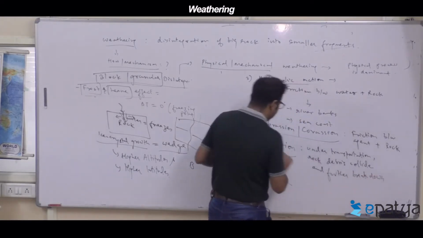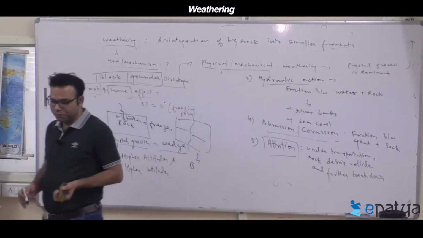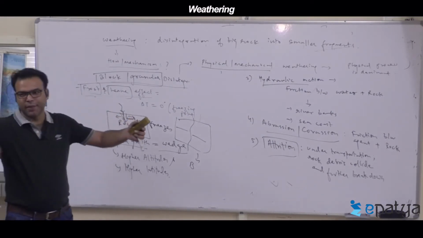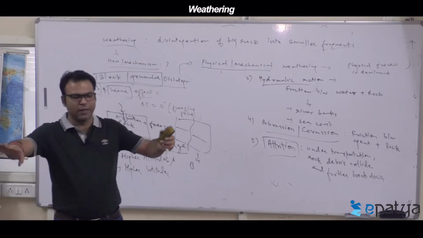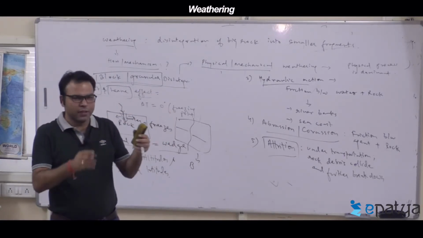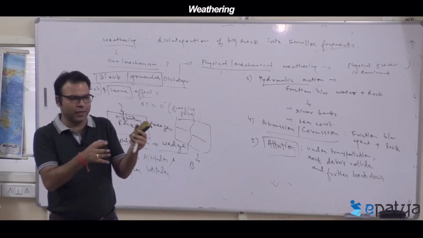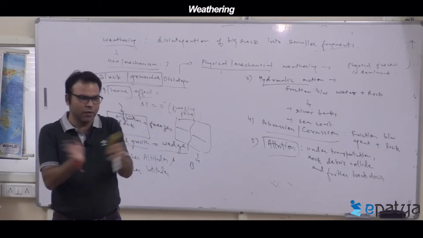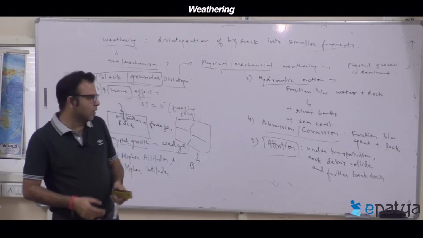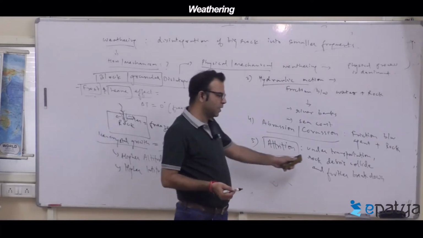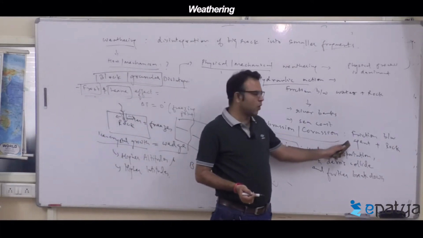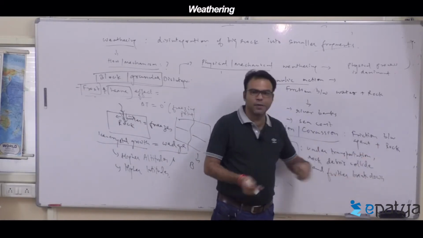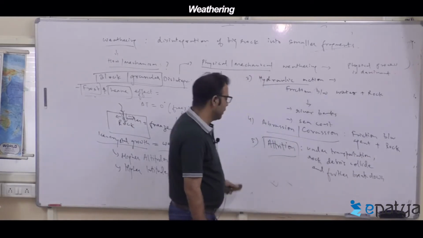This is called attrition. Suppose in a riverbed or a snow-covered area, the small rock debris produced earlier by weathering is under motion, and under the motion they collide with each other and break down further. So this process is called attrition. It is a kind of friction among the rock debris itself, with no agent involved.